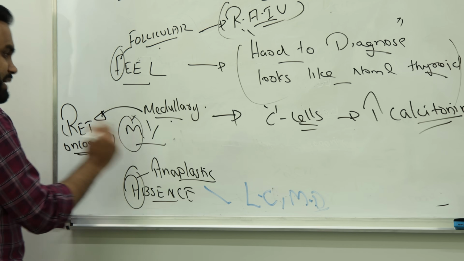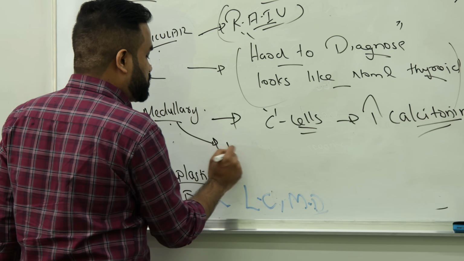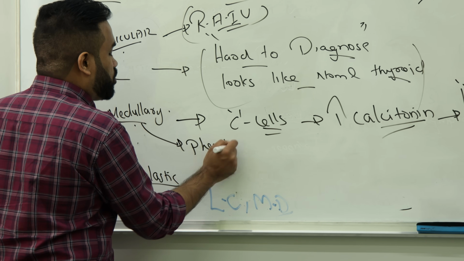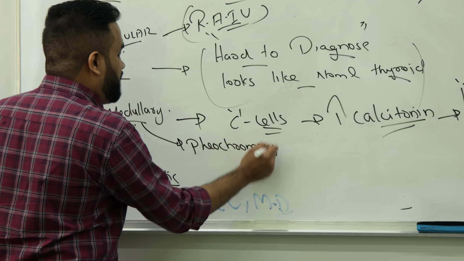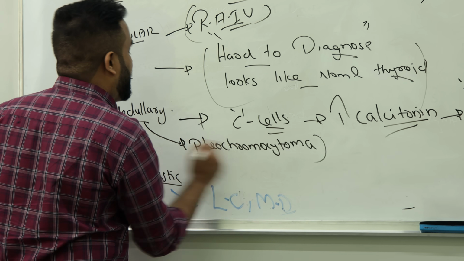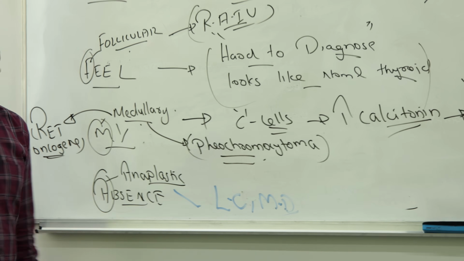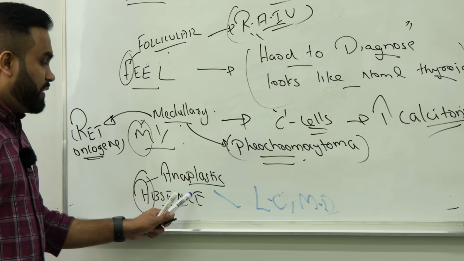And remember, medullary is associated with MEN syndrome, pheochromocytoma. If someone has medullary thyroid cancer, they can have an association with what? Pheochromocytoma.